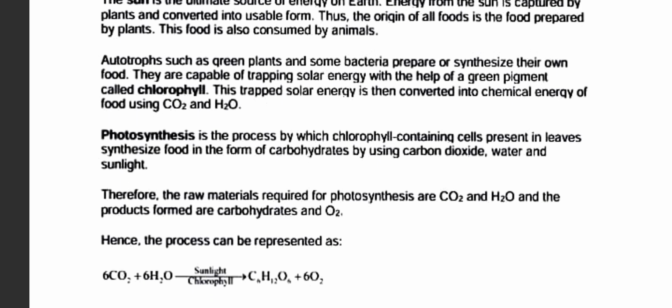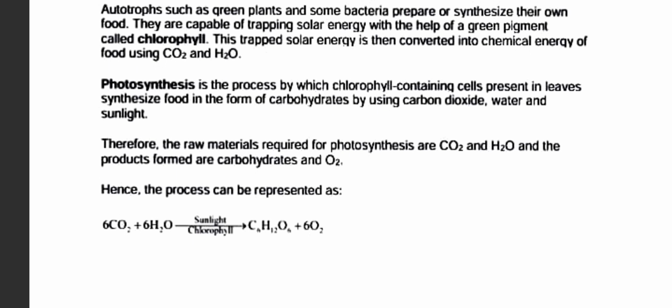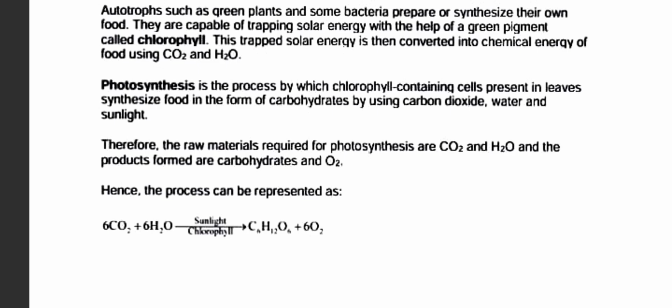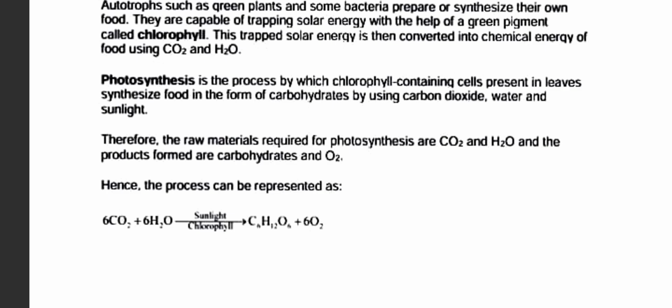Photosynthesis is the process by which chlorophyll-containing cells present in leaves synthesize food in the form of carbohydrate by using carbon dioxide, water and sunlight. Therefore, the raw materials required for photosynthesis are CO2 and H2O, and the product formed is carbohydrate. Hence, this process is represented as.